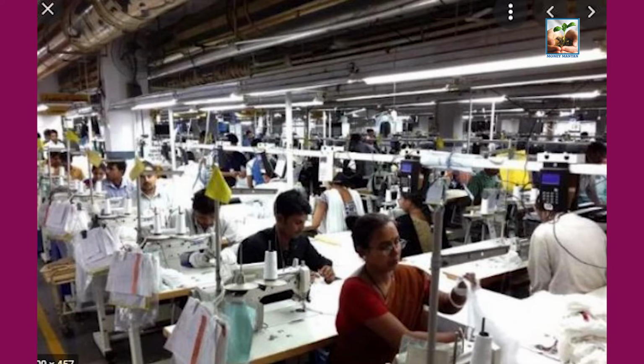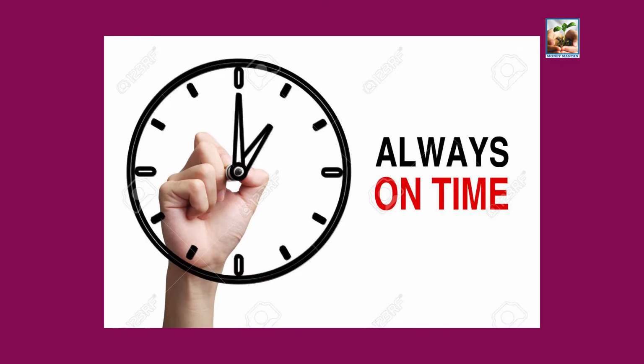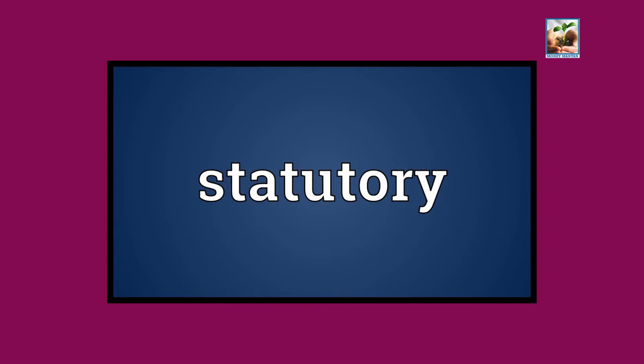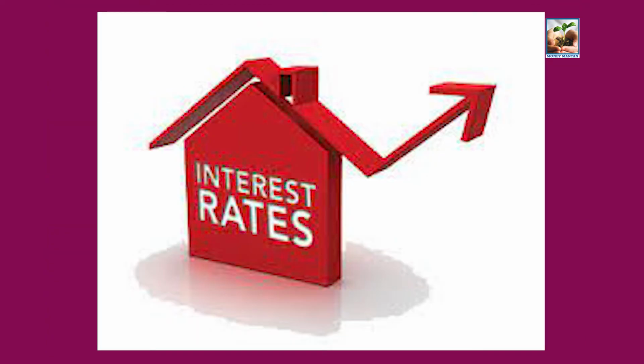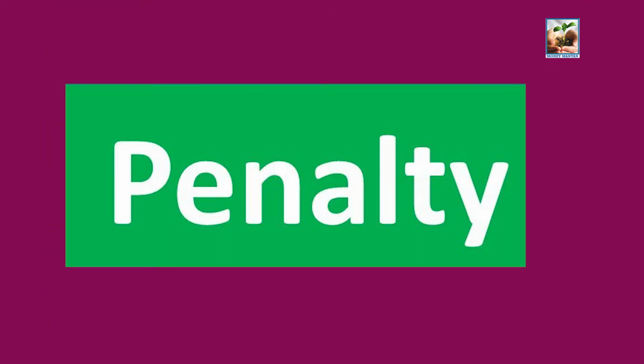And statutory dues, maybe the employee laws require the employers to contribute to the employees' provident fund based on the labor laws. That is another statutory due which is essential and inevitable for every manufacturing unit, and that has to be paid in time. Maybe indirect taxes, maybe statutory dues pertaining to employees, and all other manufacturing levies have to be paid in time and complied with by filing returns in time to avoid late interest, penalty, and also late fees. That will reduce the cost of compliance for every manufacturing unit.